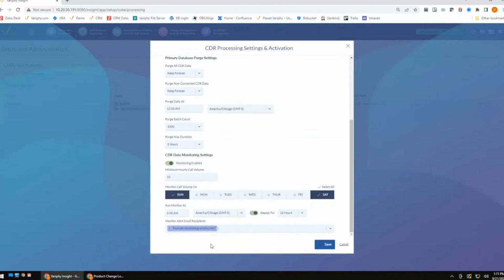This is a great way to let you know that, one, if there's a problem with your Cube, perhaps you've failed over to a secondary Cube or an HA Cube or something like that, your primary is going to stop sending data because it's no longer getting data. So it's a great alert for that, but it's also a great way to get ahead if for some reason that IOS device loses connectivity or stops sending data over to the Verify system. This is going to let you know before it becomes a larger problem.